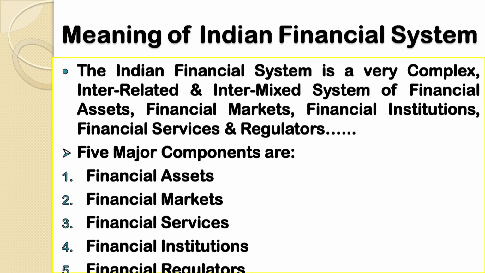Number 2, it is also said that Indian financial system is broadly divided into 5 major components, and those components are: number 1, financial assets; number 2, financial markets; number 3, financial services; number 4, financial institutions, and last one is regulators. That means our financial system is basically divided into 5 major components. According to the definition, all these 5 components are interrelated and intermixed with each other.